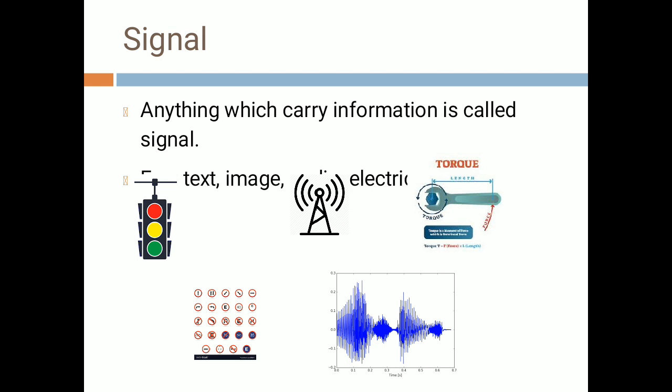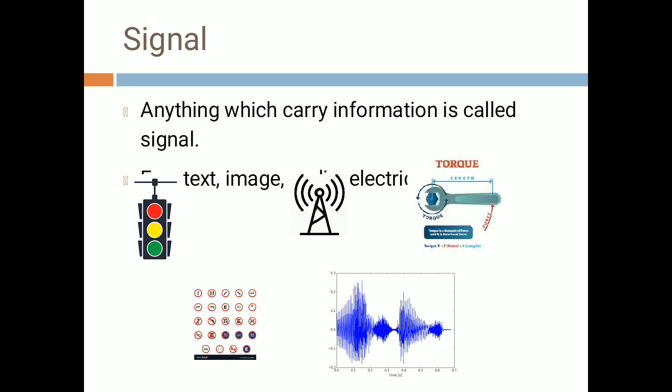Before going into details of the subject signals and systems, we will see what exactly a signal is. A signal is nothing but anything which carries information. Whatever thing you see and get some information from, that thing is called a signal. For example, a traffic signal. What is a traffic signal? It gives you information.